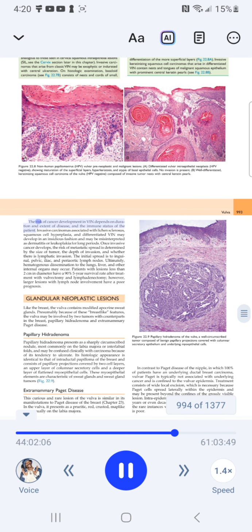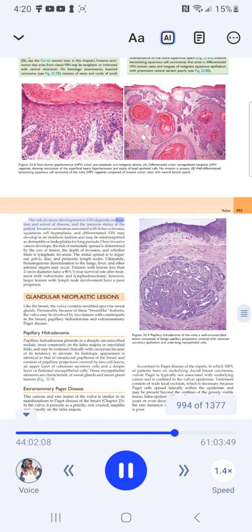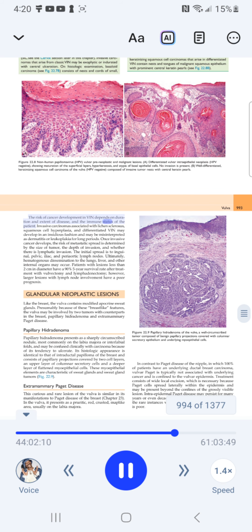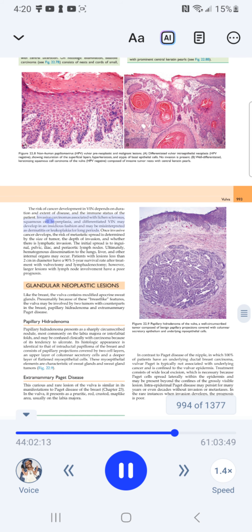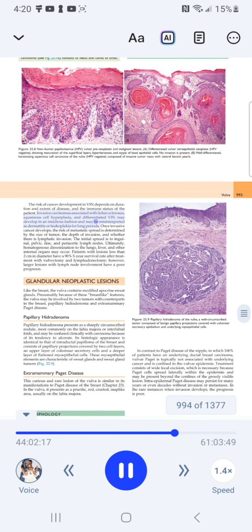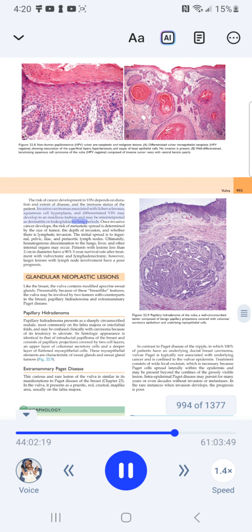The risk of cancer development in VIN depends on duration and extent of disease, and the immune status of the patient. Invasive carcinomas associated with lichen sclerosus, squamous cell hyperplasia, and differentiated VIN may develop in an insidious fashion and may be misinterpreted as dermatitis or leukoplakia for long periods.